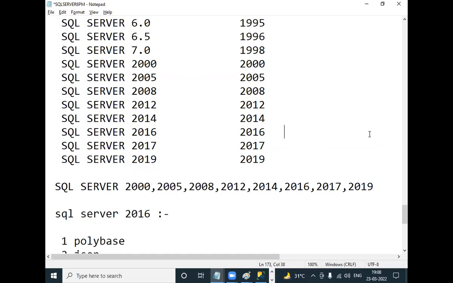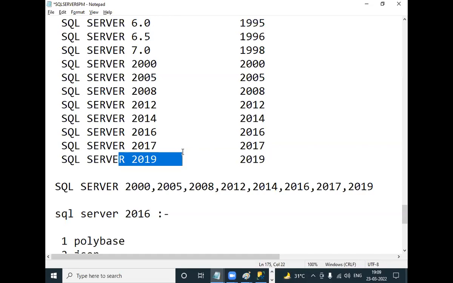What is the difference between one version and another version? Like Redmi 10, Redmi 11, they're all versions only. The difference is features. Some extra features are added in 2016, some extra features are added and released in 2017, some extra features are added and released in 2019. Like that, from one to another, some extra features are added.